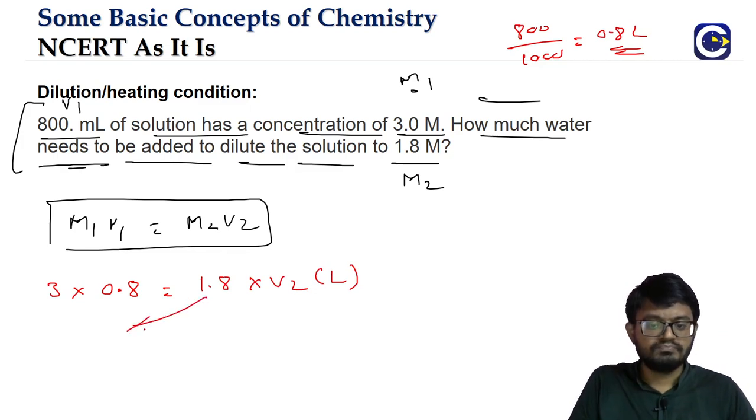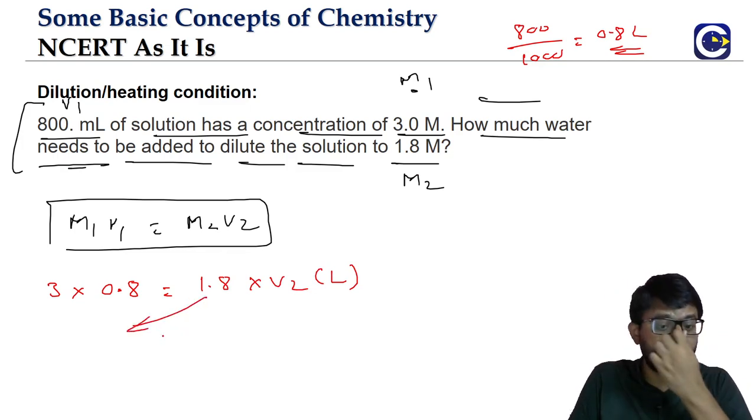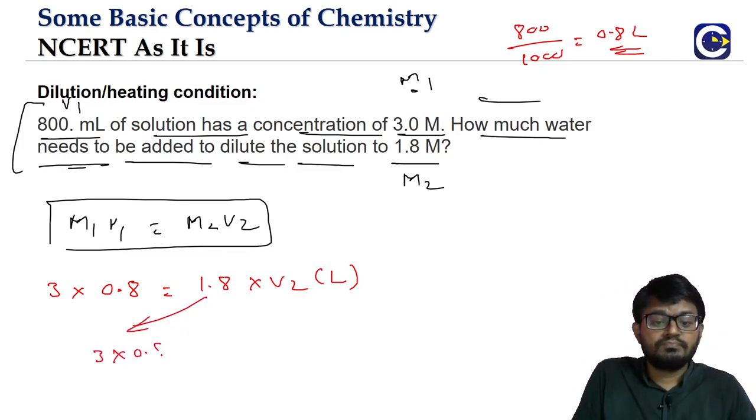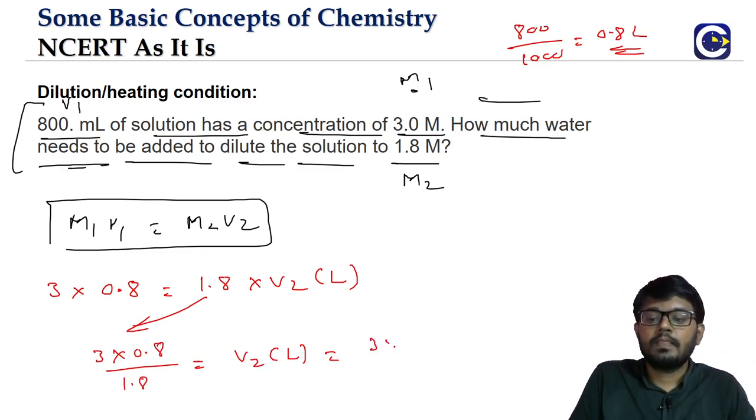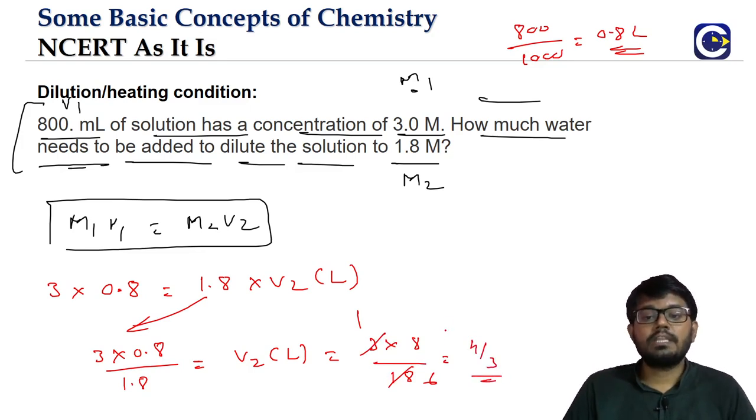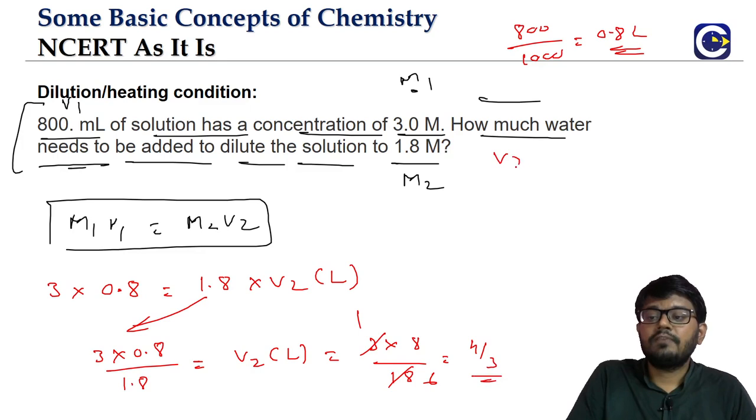So we will see how the 1.8 will come to the other side. V2 equals 3 into 0.8 by 1.8. This is our V2 value in terms of liters. We will multiply both numerator and denominator by 10, so 3 into 8 by 18. 3 ones are 3, 3 sixes are 18. What is it? 4 by 3. 4 by 3 means what we can say? The final volume is 1.33 liters.